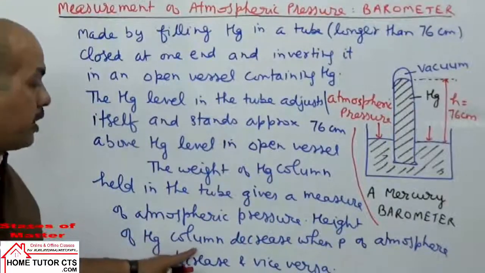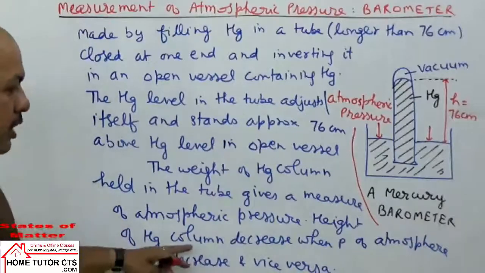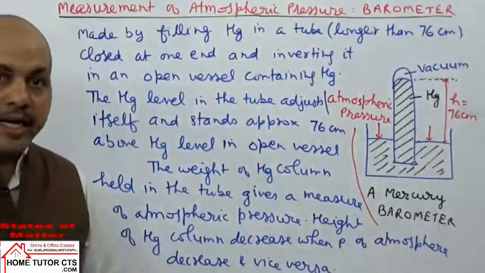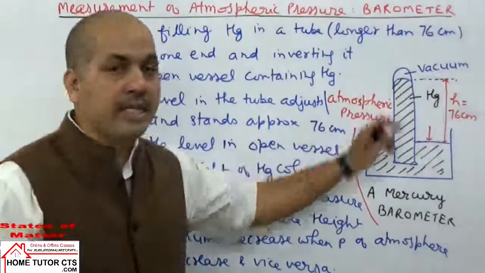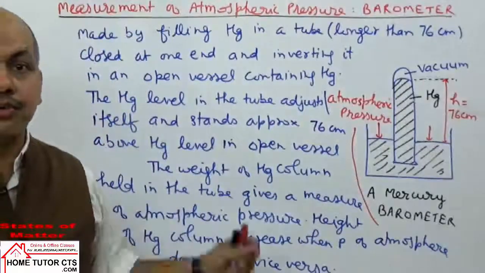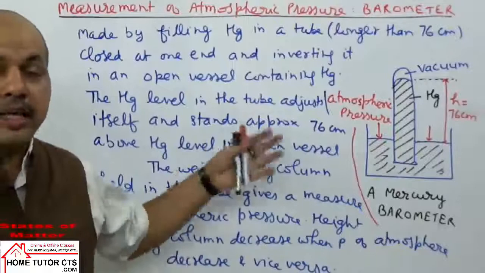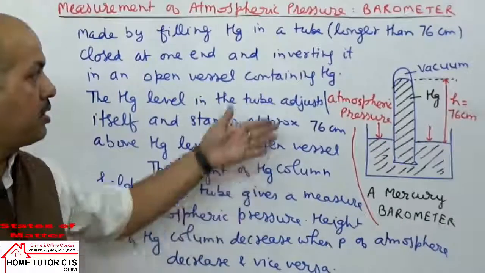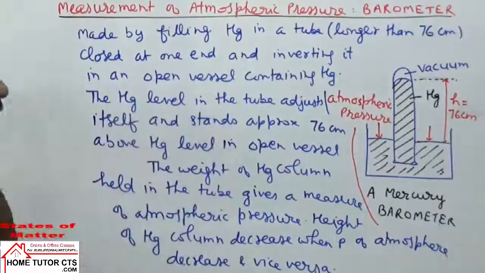The height of the mercury column decreases if the pressure of atmosphere decreases, and the height of the mercury column increases if the pressure of atmosphere increases. This can give the measurement of pressure of 1 atmosphere by this barometer. Let us see how to get the value of pressure.